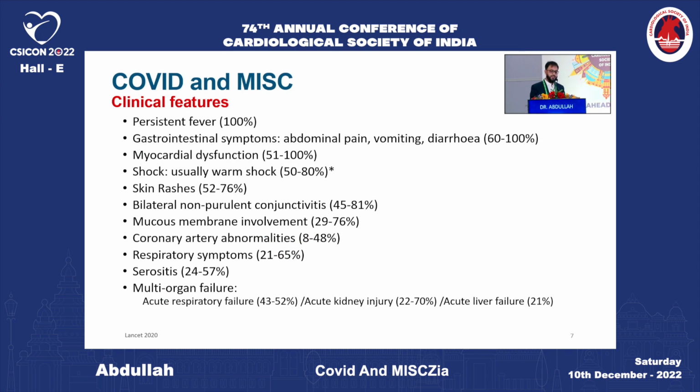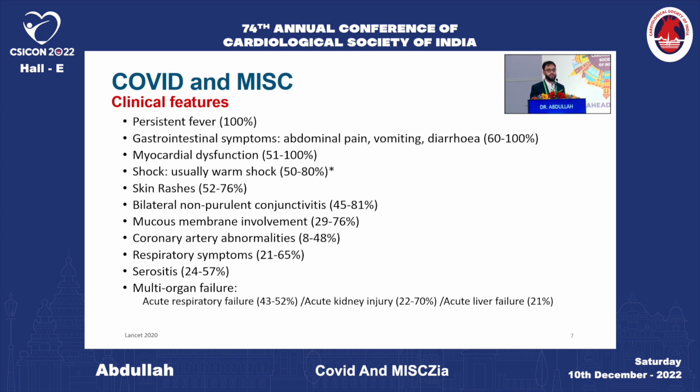So, coming to the clinical features, persistent fever is a universal feature, seen in almost all patients, and it lasts more than 3 days, which leads to suspicion of MIS-C. Other than that, the most common are gastrointestinal symptoms, and subsequently myocardial dysfunction, shock, skin rashes, and bilateral non-purulent conjunctivitis with mucous membrane involvement. These features overlap with Kawasaki disease.